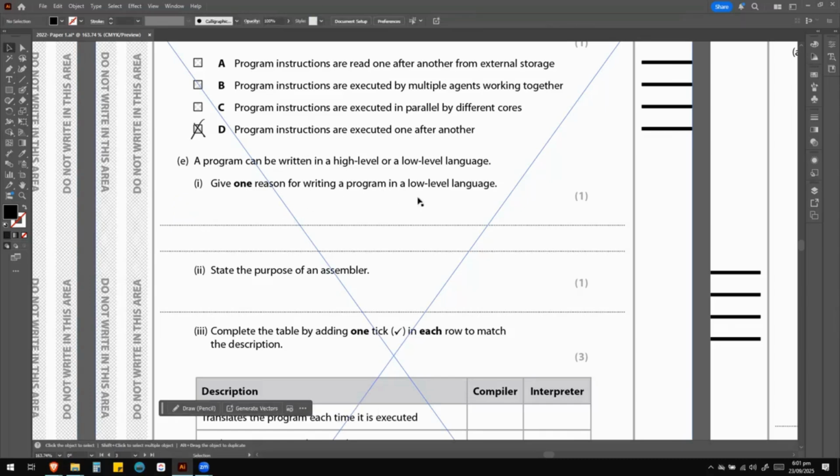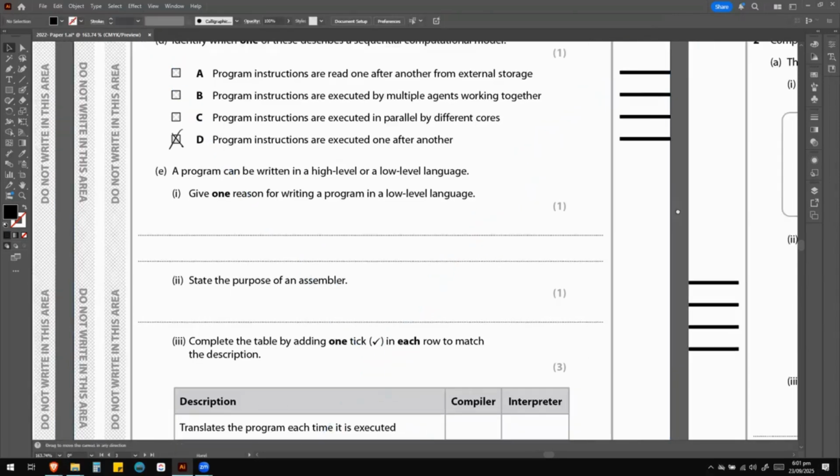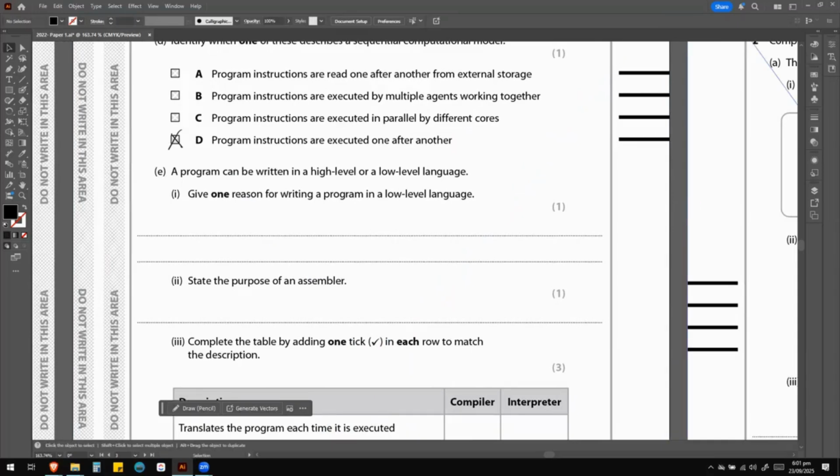So give one reason for writing a program in a low-level language. Guys, why would we write programs in a low-level language? Firstly, we want to make sure that we have more control on the program. So again, the difference between a high-level or a low-level programming language, we have to remember that what is Python? Python is basically a high-level programming language. It is not a low-level language.